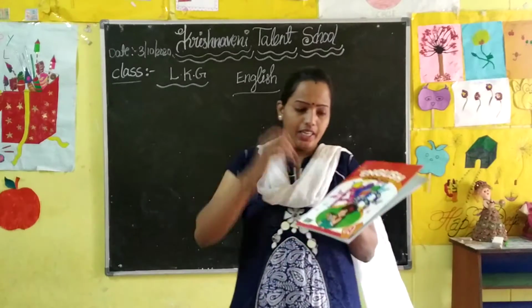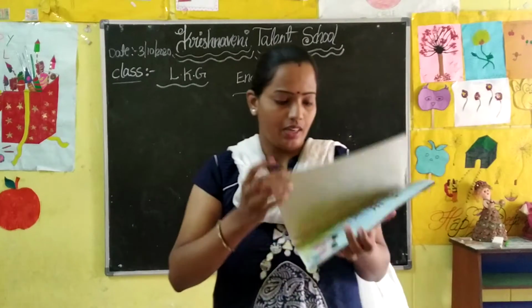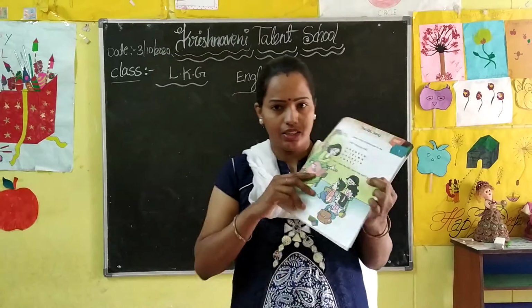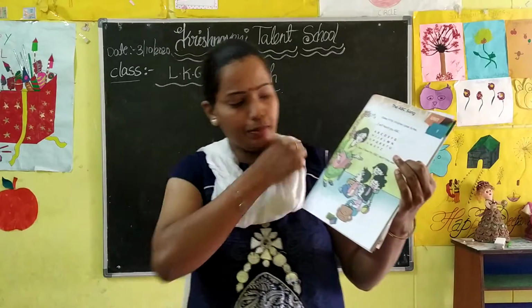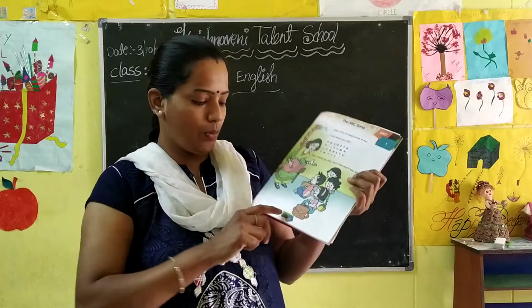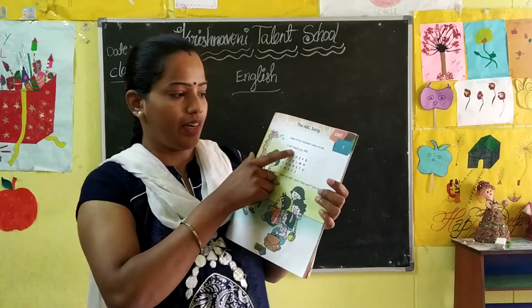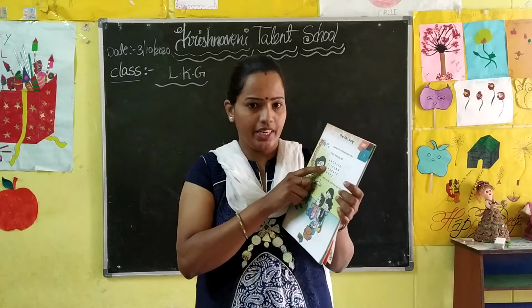First, today I am taking the English course book. All of you open the English course book, page number 1. See, children, what is there on that page? On the top, one rhyme is there. You know this rhyme now, the ABCD rhyme.